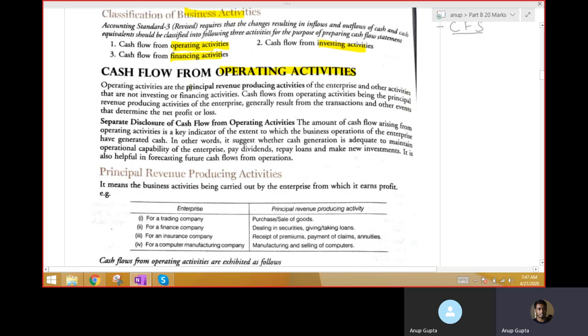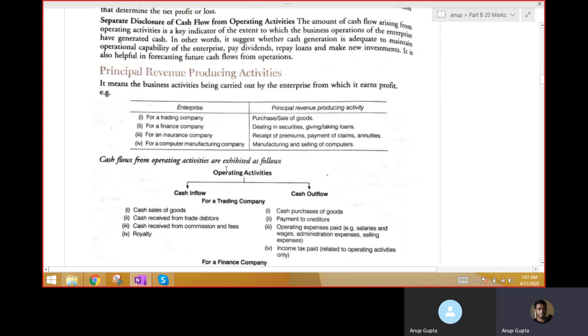Operating activities are those activities which are the principal revenue generating or producing activities. Whatever is not a revenue generation activity will be considered either investing or financing activity. So what are those activities? Let us see. Principal revenue for a trading company: for those who are in buying and selling of goods, for example a clothes shop, a hardware shop, a grocery shop, what will be the revenue producing activity? Purchase and sale of goods.